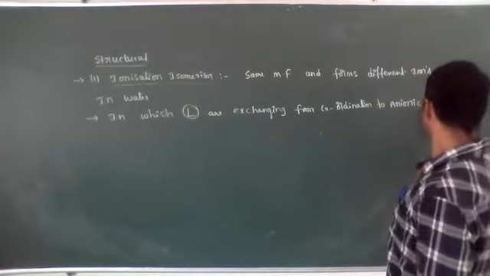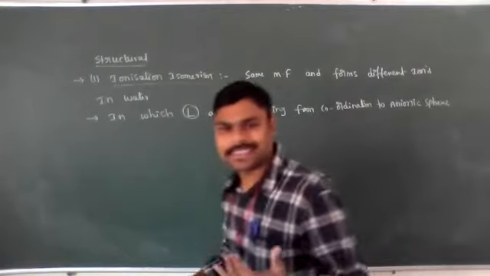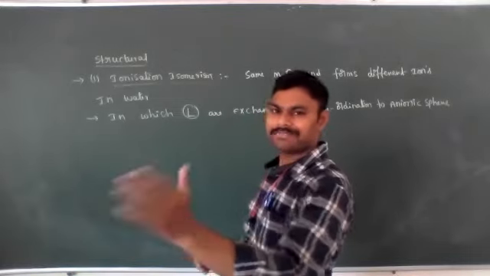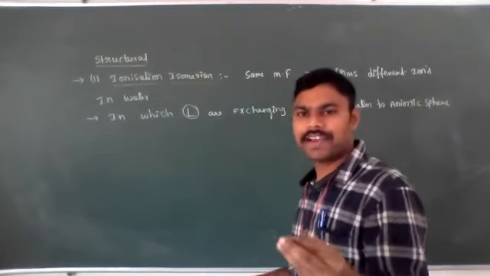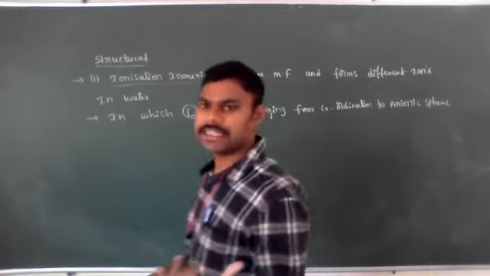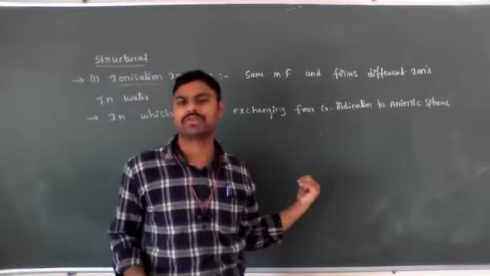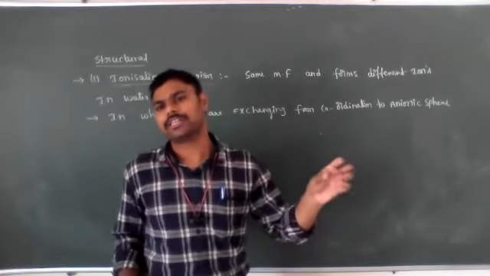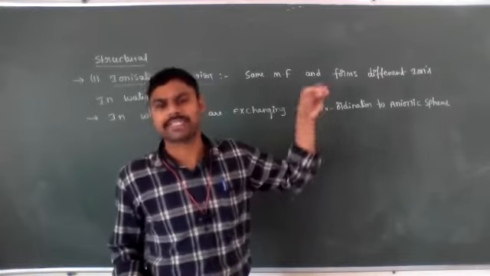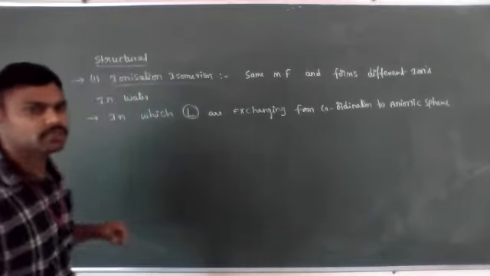Mainly negative ligands are exchanged, from the coordination sphere to the anionic sphere and from the anionic sphere to the coordination sphere. The anionic sphere contains negative ions, which must also be able to act as ligands. Then only ionization isomerism is possible.